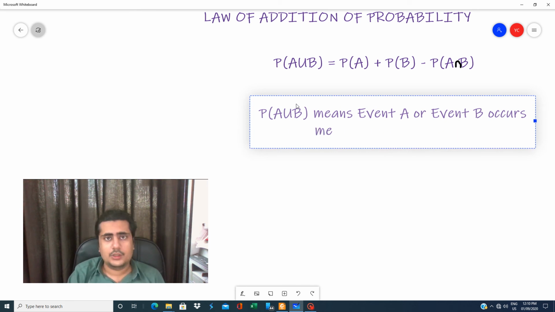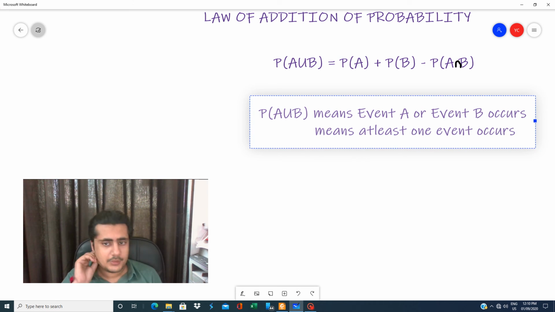Event A union B means at least one event occurs.